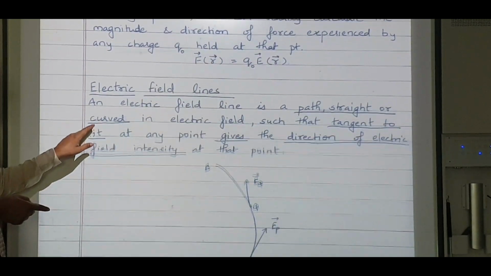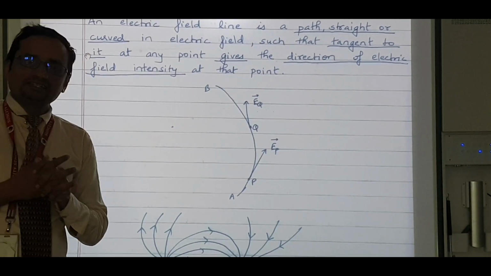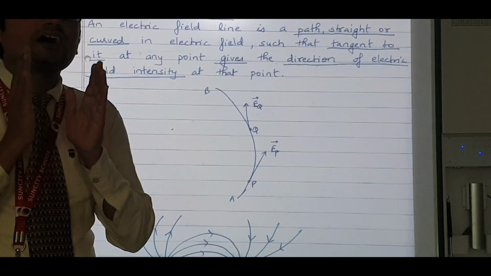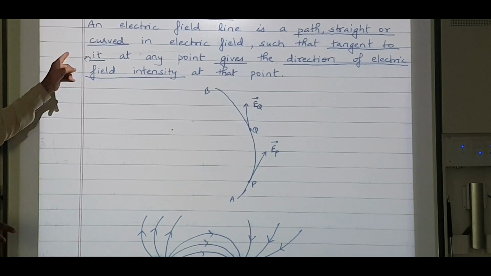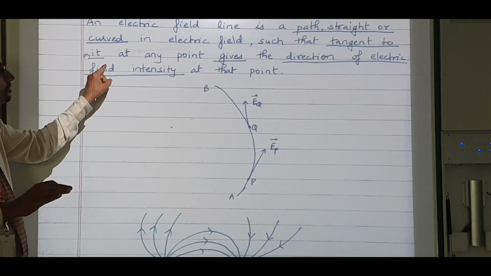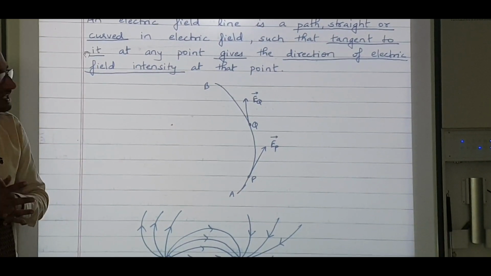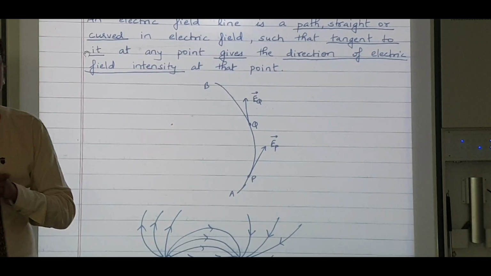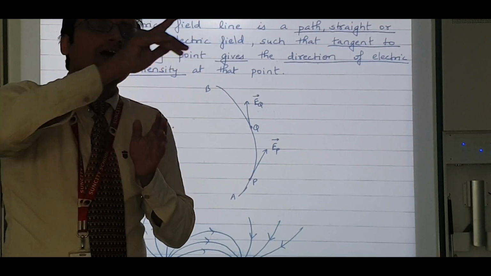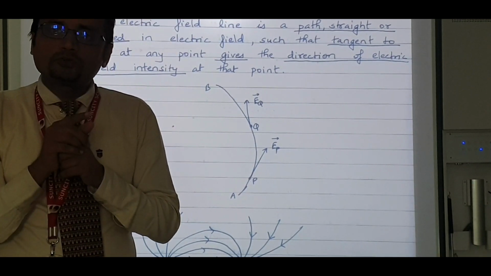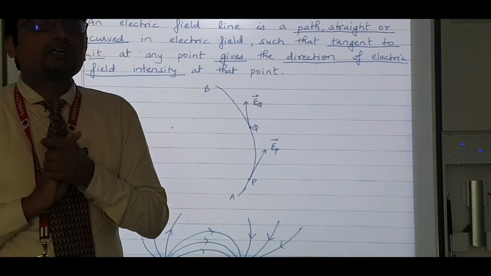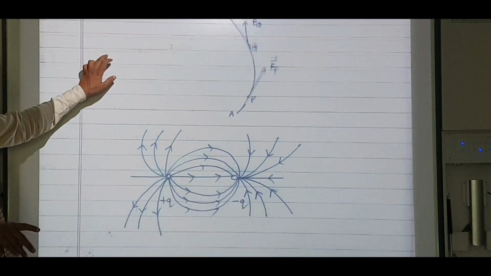Now, let us come to this thing called electric field lines. Now, what are electric field lines? Electric field lines are a path, straight or curved, in the electric field such that the tangent to it at any point gives the direction of electric field intensity at that point. So it can be a straight line, it can be a curve, but at every point when you want to find out the direction of electric field intensity, you just have to draw a tangent.